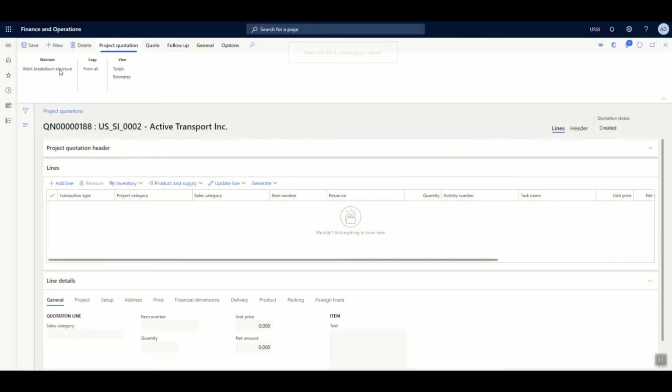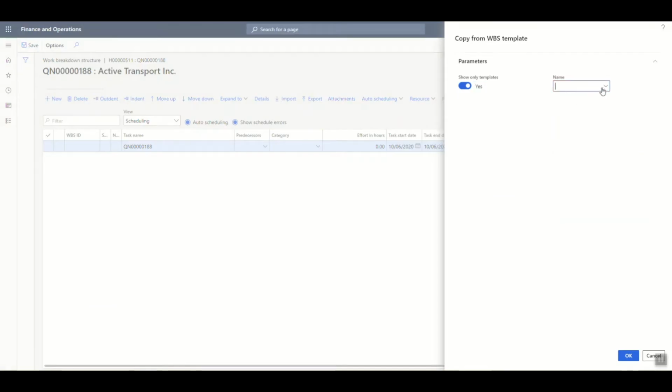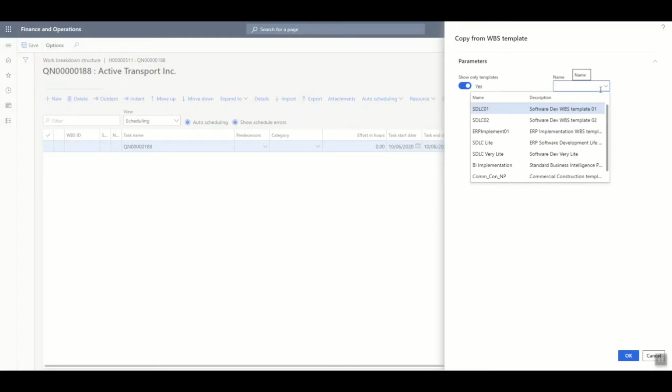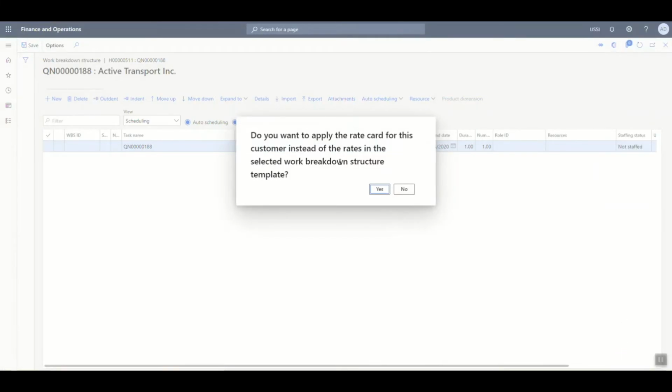breakdown structure. As we mentioned earlier, we already have a work breakdown structure template which is created and predefined in the system. All we need to do is click on import and select the respective work breakdown structure. In this case, it being ERP implementation, and then say OK. The system is going to ask whether you want to import the same rate card as it is, which was defined in the work breakdown structure template.